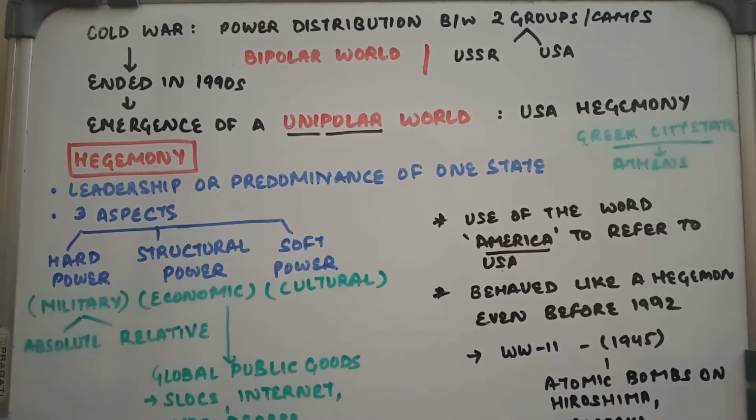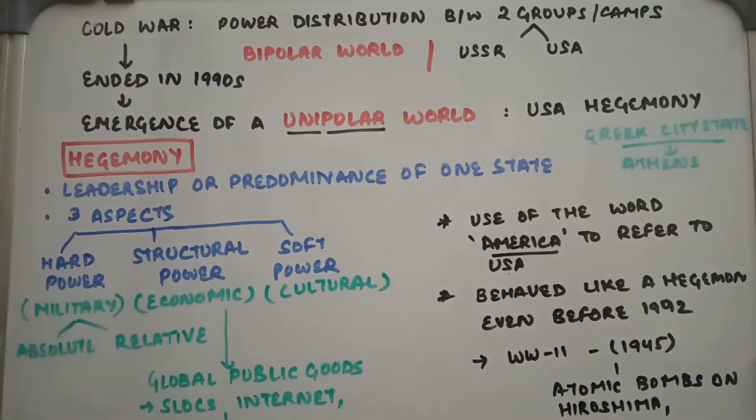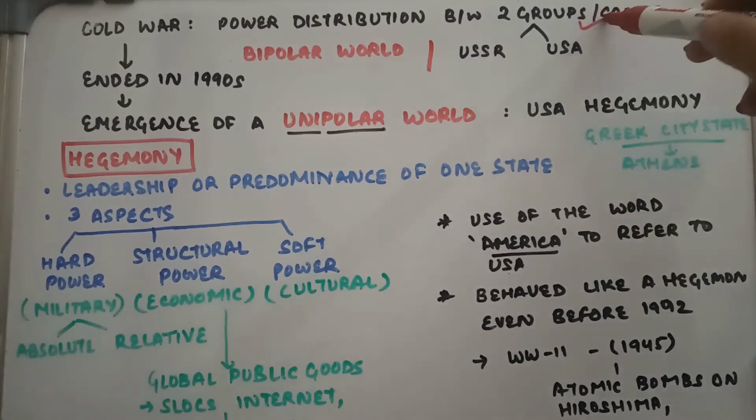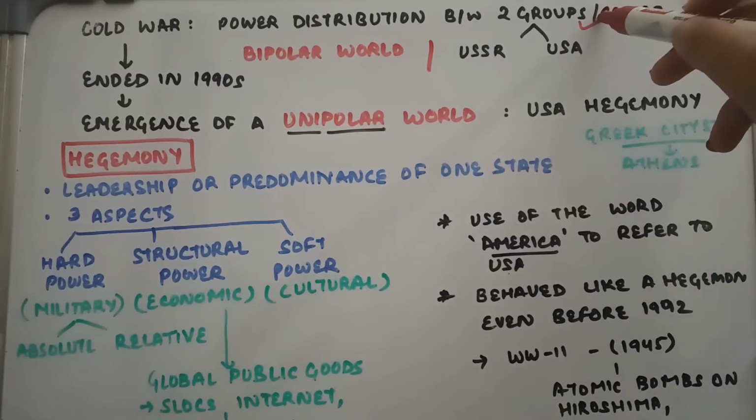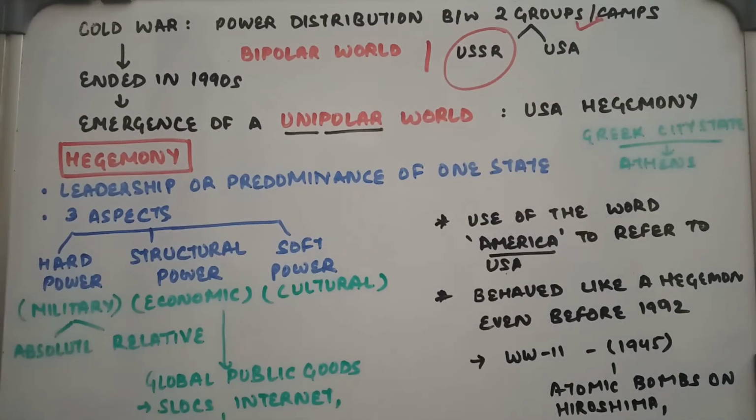For this, you need to have an understanding of chapter 1, which is the Cold War era, and chapter 2, the end of bipolarity, which I've already discussed. Now let's begin with the first topic, which is the unipolar world. During the Cold War, the world was divided into two power blocks. The power distribution was between two groups or two camps, one of which was headed by the USSR, which is Union of Soviet Socialist Republics, and second was headed by USA, which is United States of America.